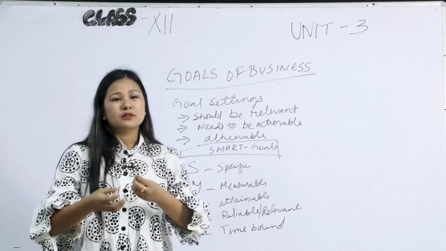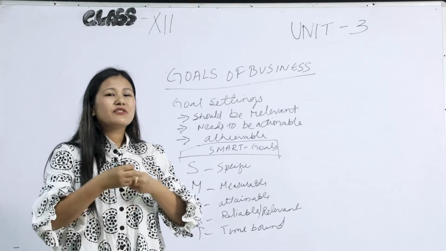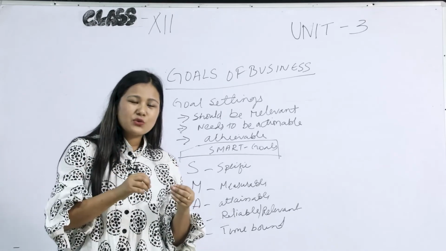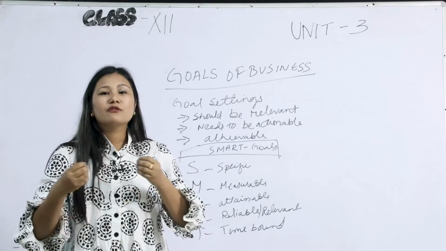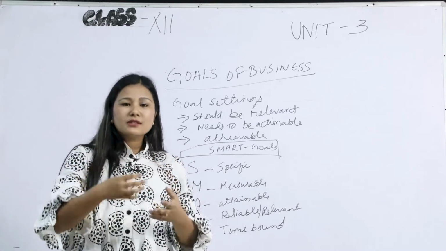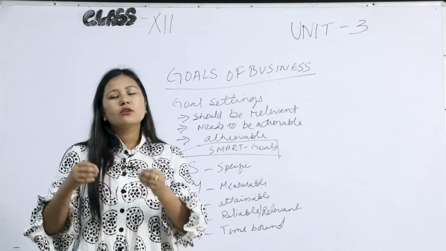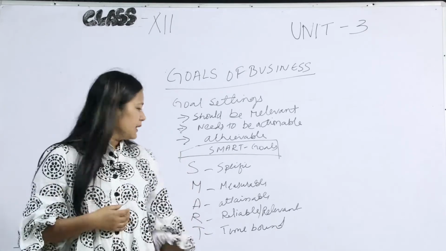Then it is attainable, you can make sandwiches by 2 p.m. But it is not very relevant for a bank manager, because making sandwiches for the employees is not the most important thing for a bank manager. So the goals that you set up should be relevant to your enterprise, or relevant to the skills and competence that you possess.